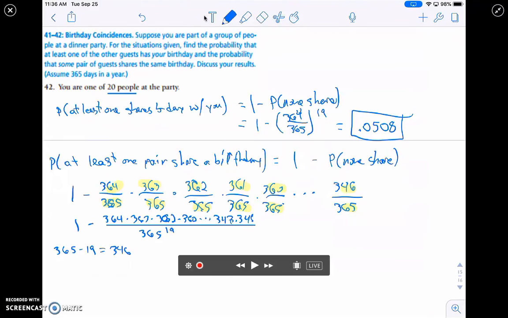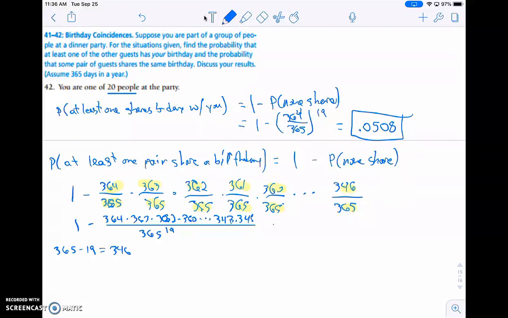Okay, I found a calculator that can crank this out. When I do 1 minus 364 times 363 all the way down to times 346, then divide it by 365 to the 19th power, I get 0.411. So that tells us there's a 0.411 probability that at least a pair of guests share the same birthday, or a 41.1% chance. To a lot of people, that's surprising, that the probability is so high amongst a small group of 20 people.